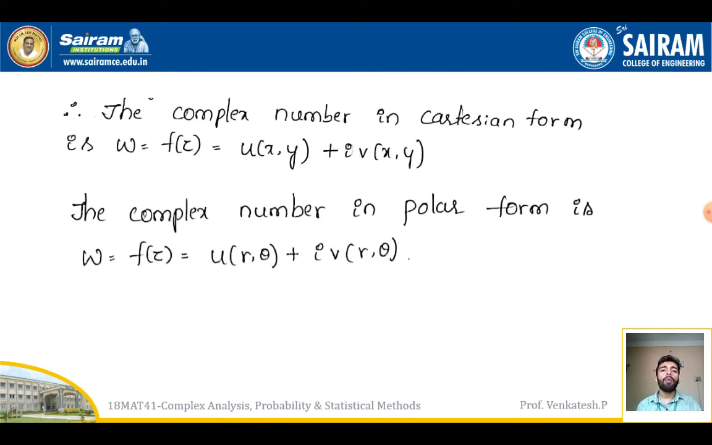Therefore, the complex function in Cartesian form is w is equal to f of z is equal to u of x comma y plus i into v of x comma y, and the complex function in polar form is given by w is equal to f of z is equal to u of r comma theta plus i into v of r comma theta.